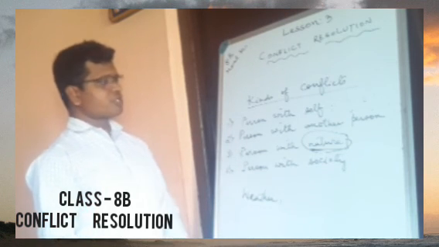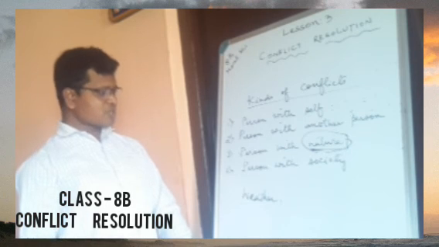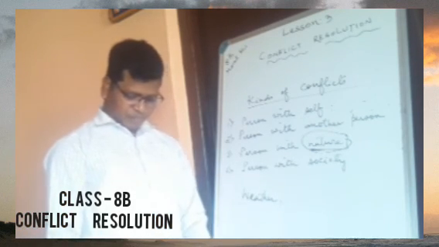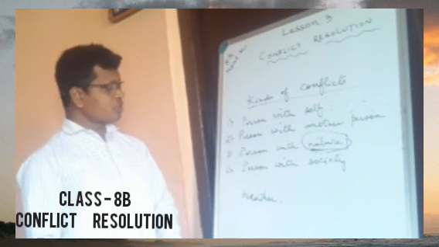You must remember all these different kinds of conflicts: persons with self, persons with another person, persons with nature, and persons with society. And we can see here the conflicts which I have written.